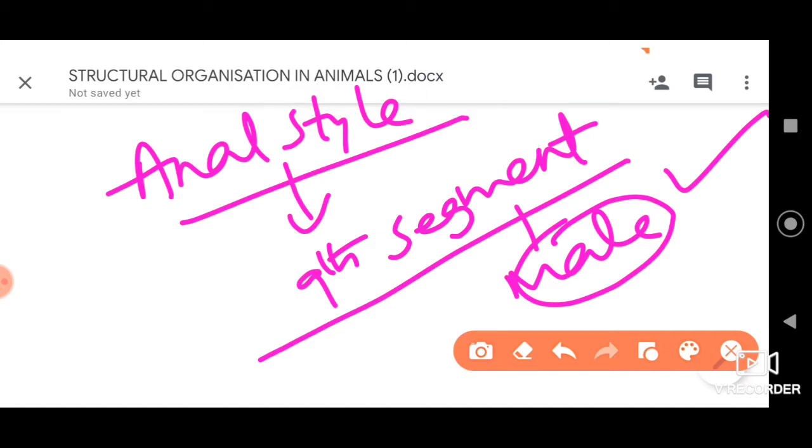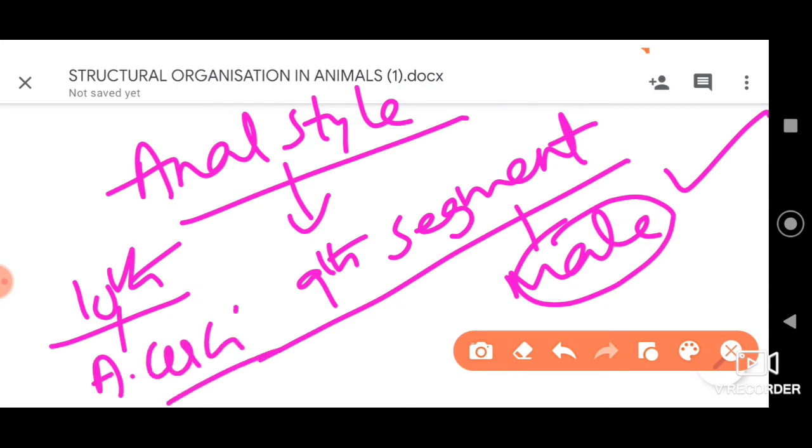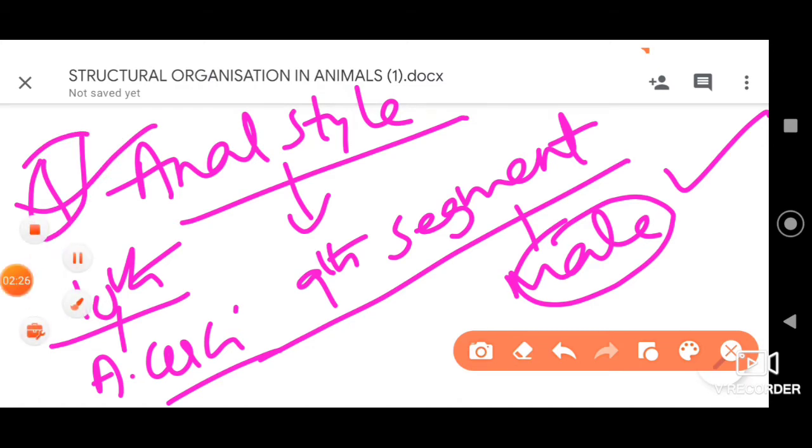Anal style in male cockroach only, which they have given. Yes, that can also be a correct statement. But they have asked here about the 10th segment, and anal style is present in the 9th segment. So the structure present in the 10th segment is anal cerci. Please go for option 1. That itself is your right answer.